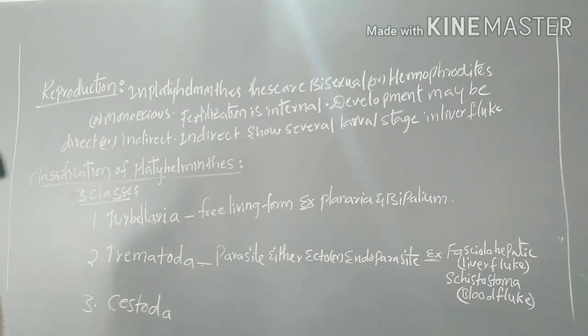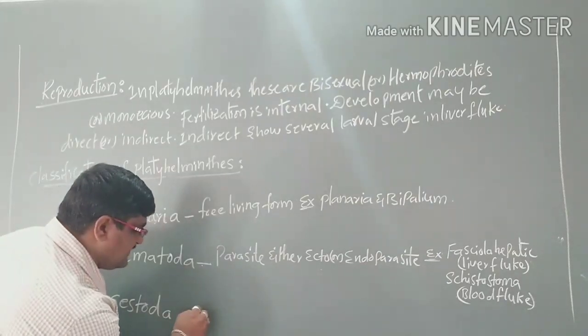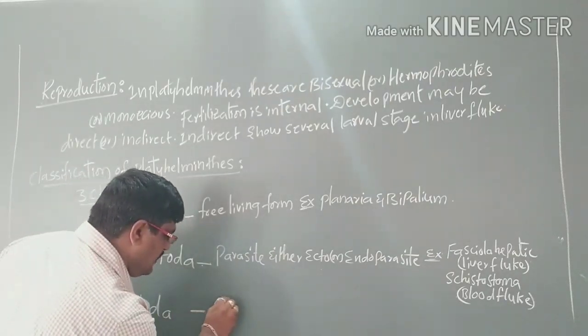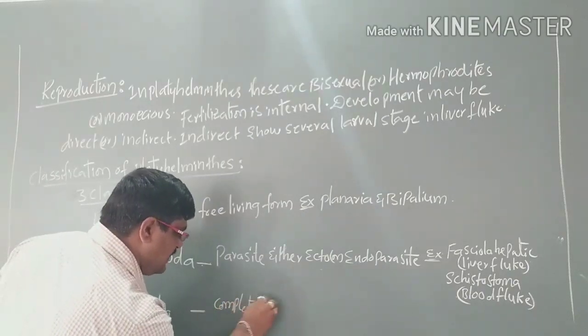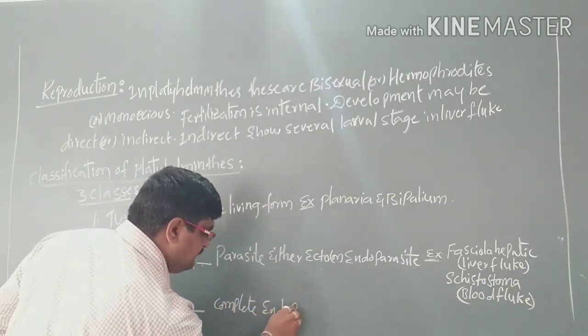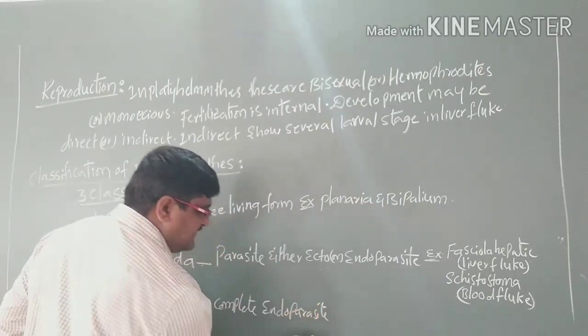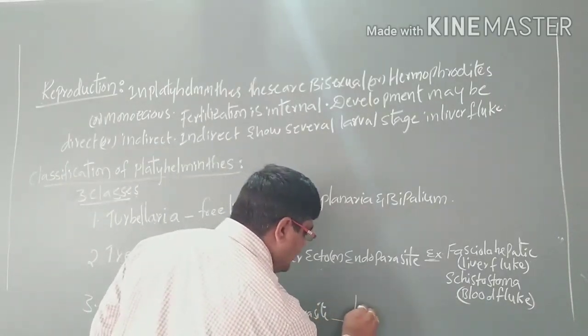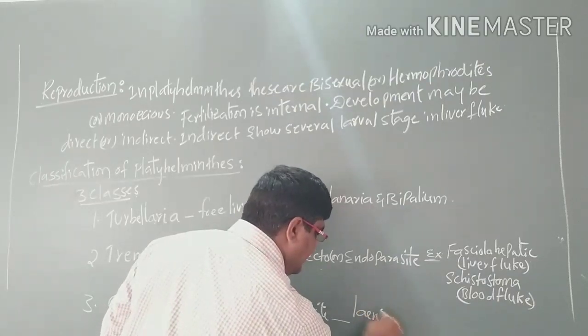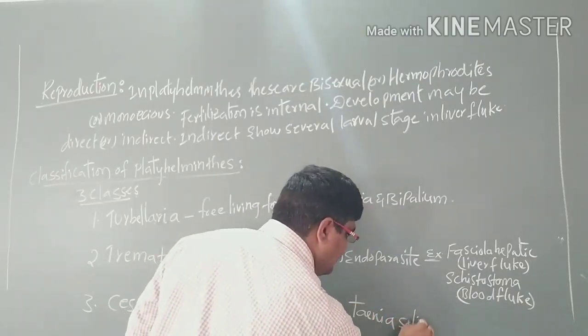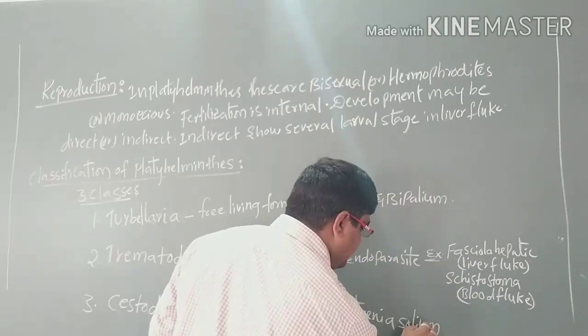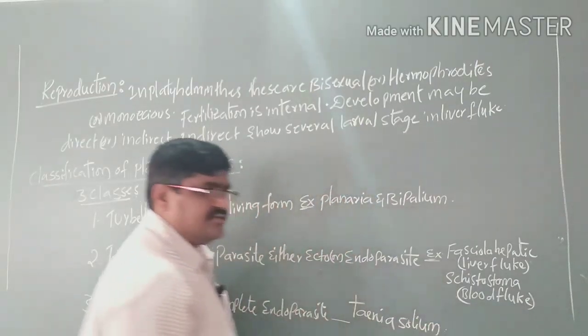And the last one is Cestoda. These are completely endoparasites, for example Taenia solium.